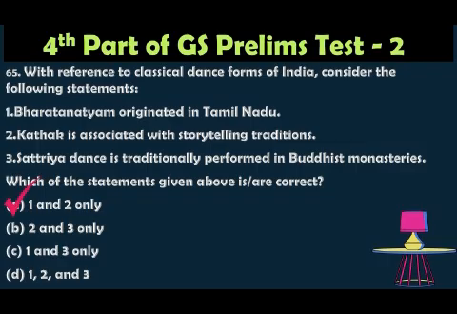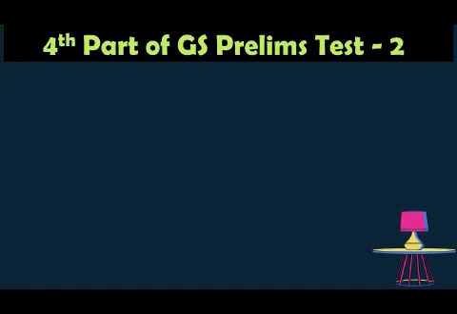The correct answer is option A, 1 and 2 only, because Bharatanatyam, as you know, originated in Tamil Nadu, and Kathak is known for storytelling, because it is called Katha. Katha is the short form of Kathak, especially in North India. Hence statement 2 is also right. And the third statement was wrong, because Satriya dance originated in Assam, and it is associated with the Vaishnavite monasteries, not Buddhist monasteries. Hence the statement was wrong. So the option is 1 and 2 only.